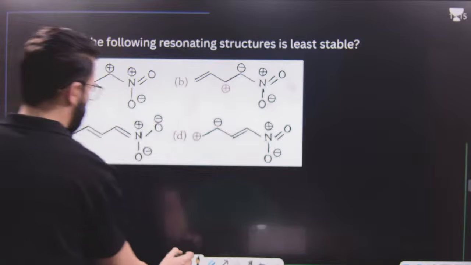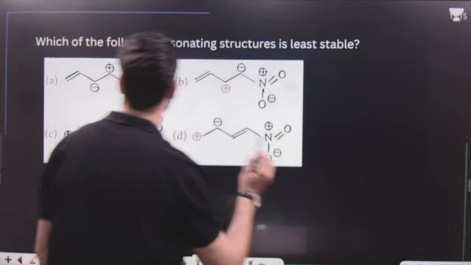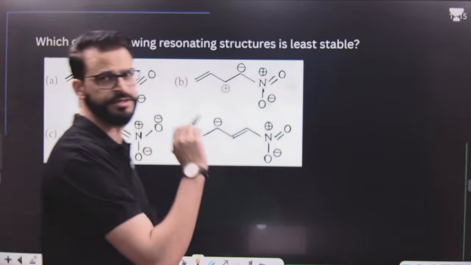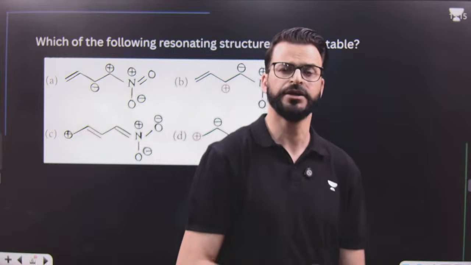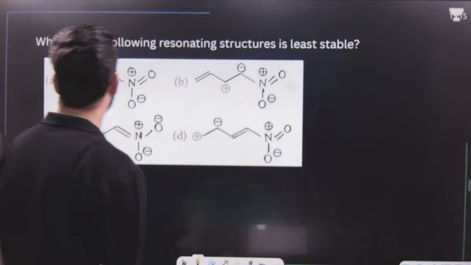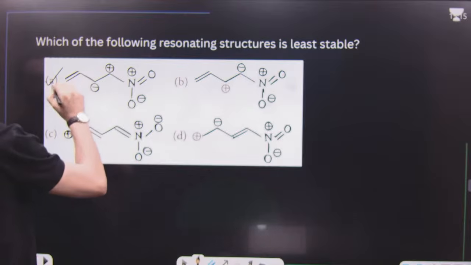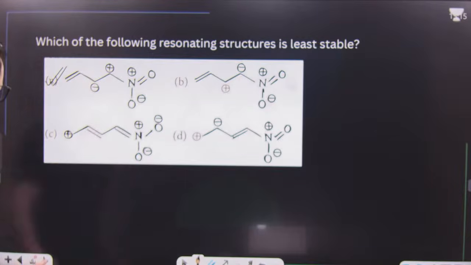Exactly, it is option number 1. Because we know whenever like charges are present at two adjacent positions, then this resonating structure is considered the least stable resonating structure. So the answer is option A. This is the least stable resonating structure.